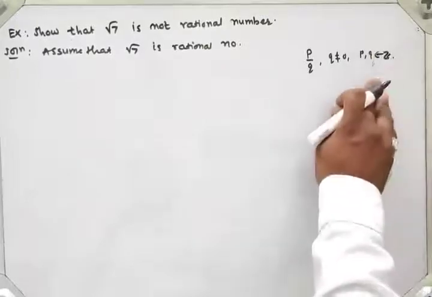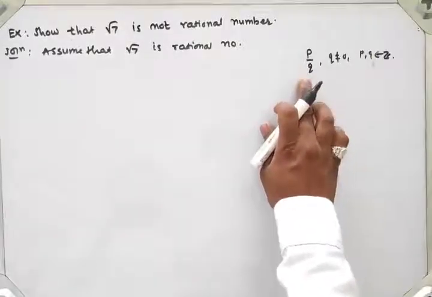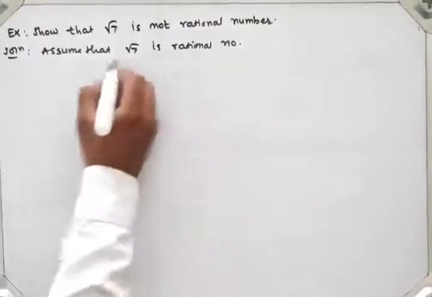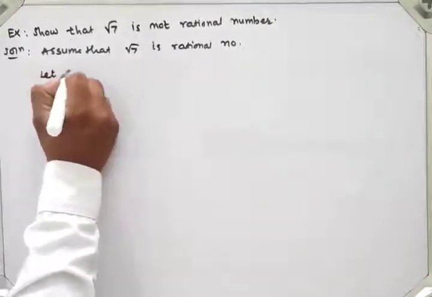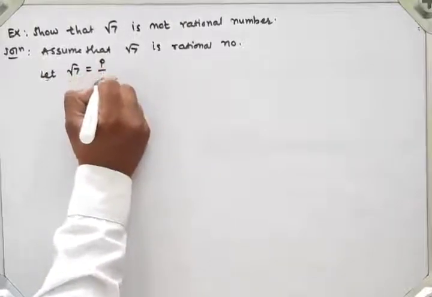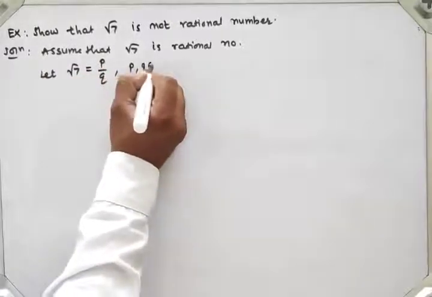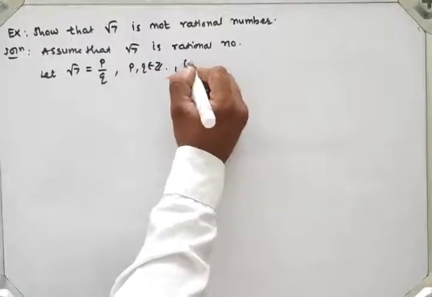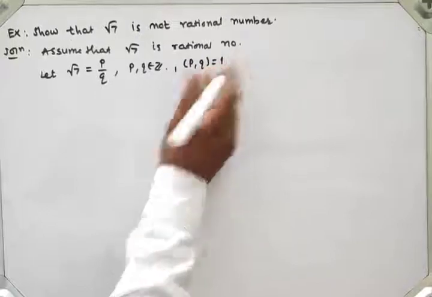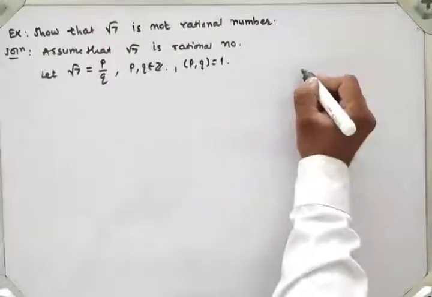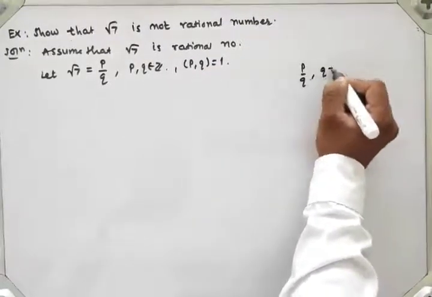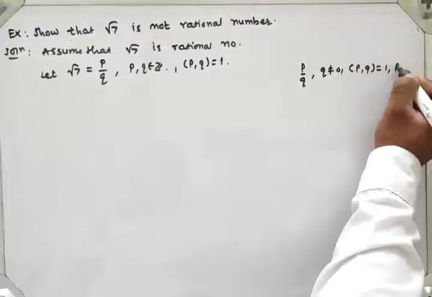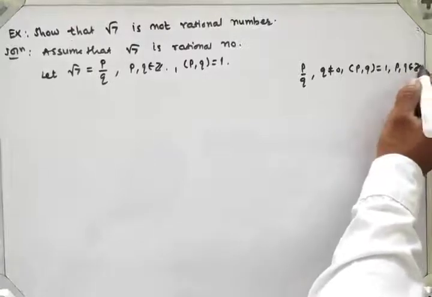So a rational number is always of the form p by q, right? So root 7 is also of the form p by q. Let root 7 be equal to p by q, where p and q belong to the set of integers and GCD of p and q is equal to 1. This is the definition of a rational number: p by q such that q is not equal to 0, GCD of p and q is 1, and p and q are integers.